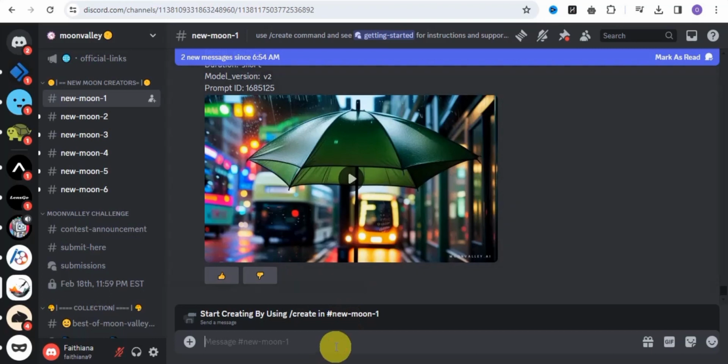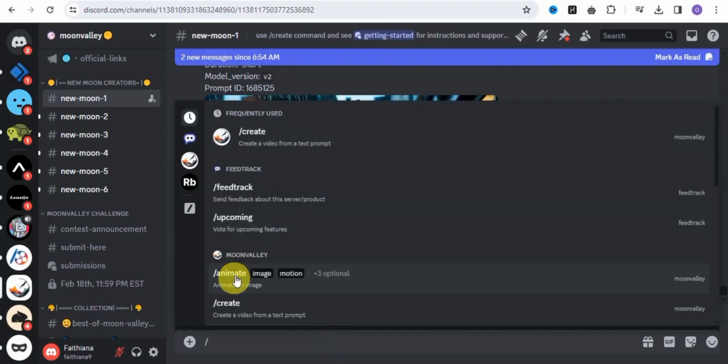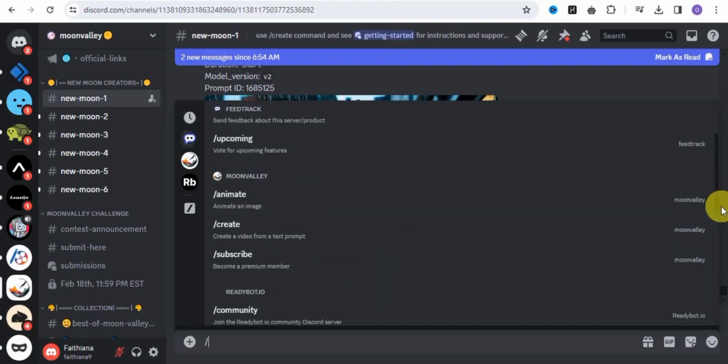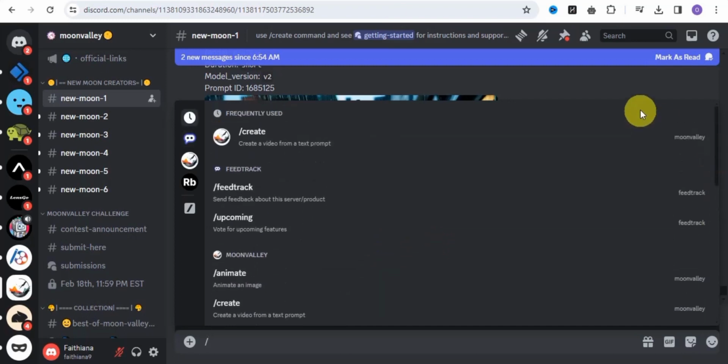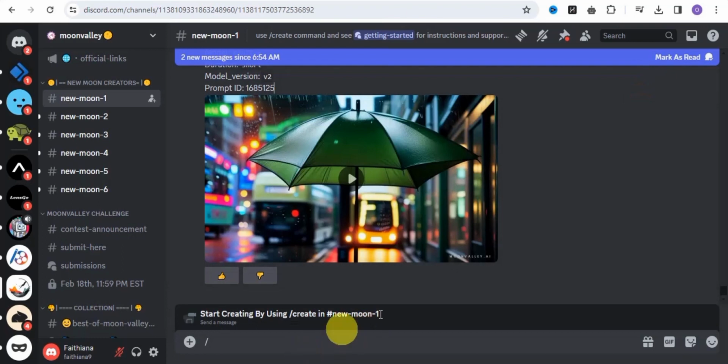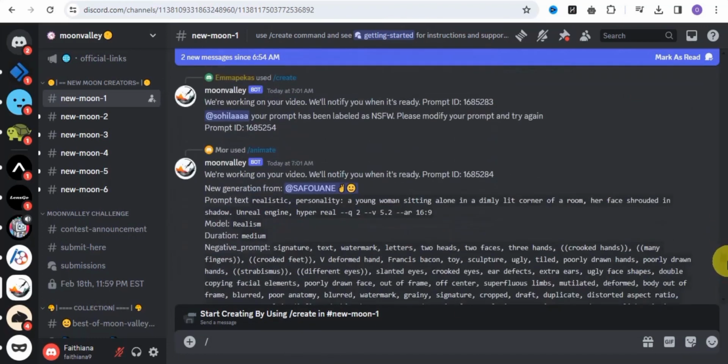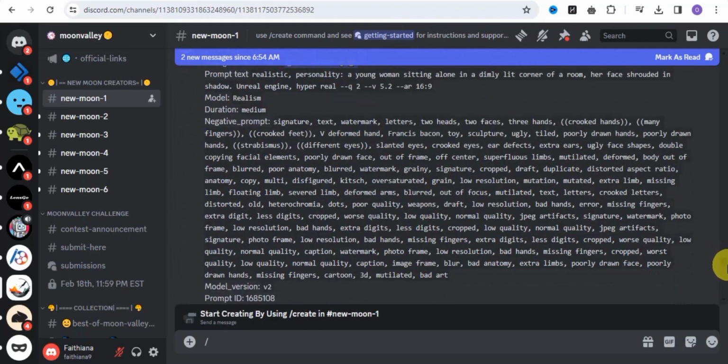You can easily tap on the slash right here and we also have the animate option, and also create a video from a text prompt or animate an image right here, and there are also lots of feed tracks right here that you can try out. So this is how you can make use of the text to video. So let's simply wait a few seconds for our video to be done generating.